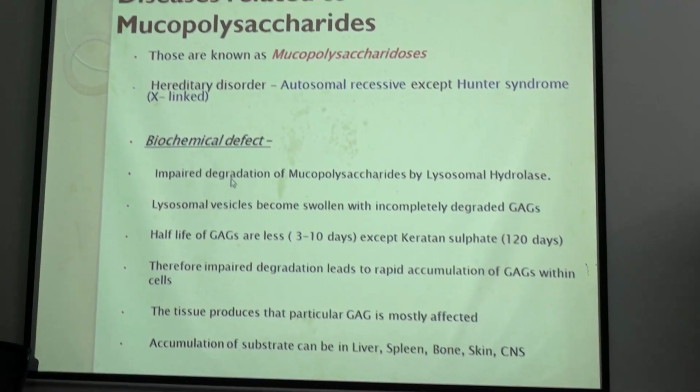Okay, now the last point. We learnt about the normal structure and function of every mucopolysaccharide. So we have to know the basic diseases related to mucopolysaccharides, and these diseases are known as mucopolysaccharidosis. Mucopolysaccharidosis is the disease related to impaired degradation of mucopolysaccharides. What does impaired degradation mean?